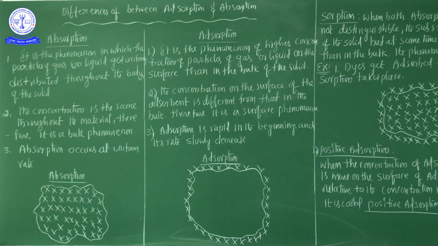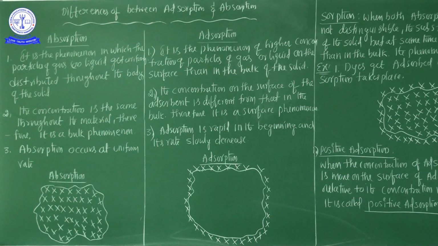So it is not non-uniform, it is a uniform rate. Now see, this picture completely represents absorption. This dotted line is the borderline, which is nothing but the solid matter, and these marks represent either liquid matter or gaseous particles absorbed toward, or penetrated into, the solid matter. So this is called absorption.